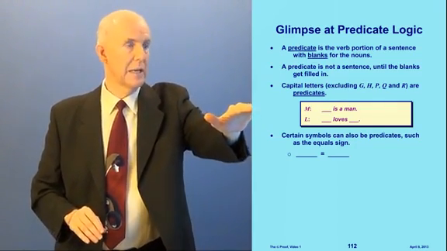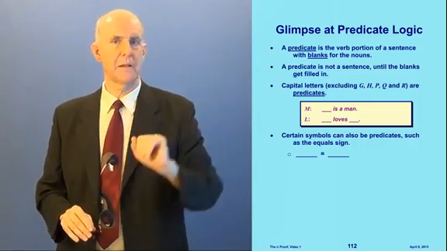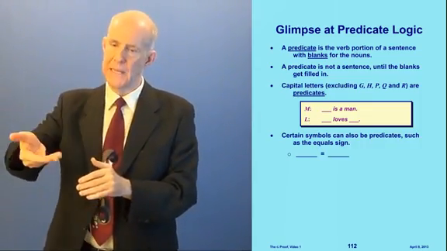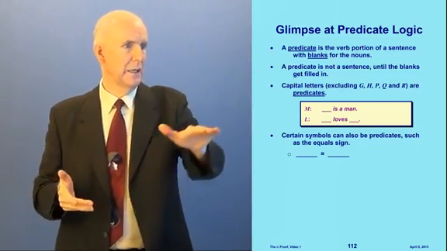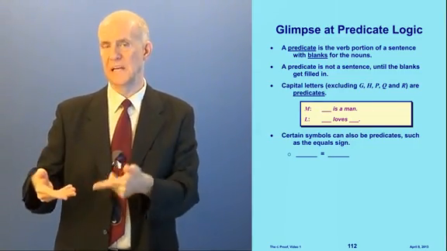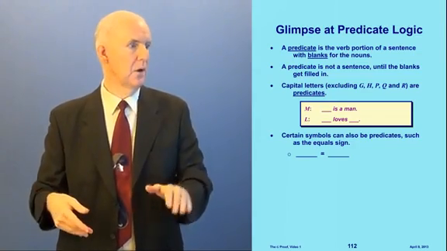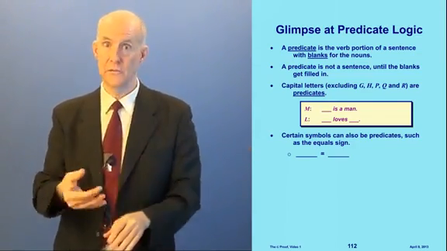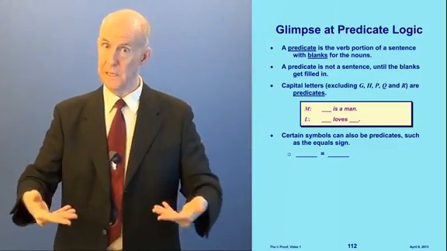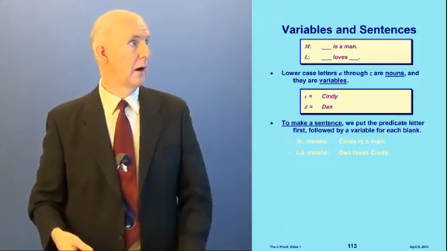So for instance, capital M. Let's say capital M might mean blank is a man. Now blank is a man is not a sentence until the blank gets filled in. And L might mean blank loves blank. Well, this has 2 blanks. Also, certain symbols can be predicates like the equal sign. Equal sign has 2 blanks. Blank equals blank. All right.